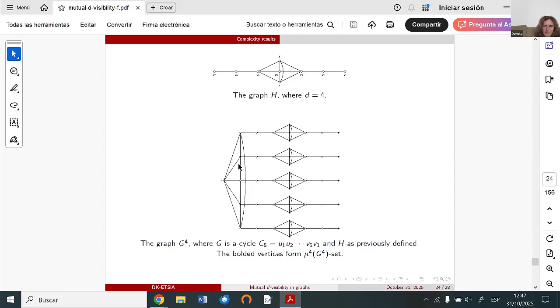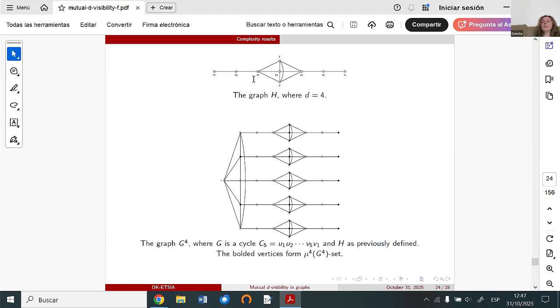Here is this graph. And then, since we have 5 vertices, we will take 5 copies of graph H. How do we construct graph H? First we start with a path which has 2D minus 1 vertices. If we have D equal to 4, then we consider a path with 7 vertices.